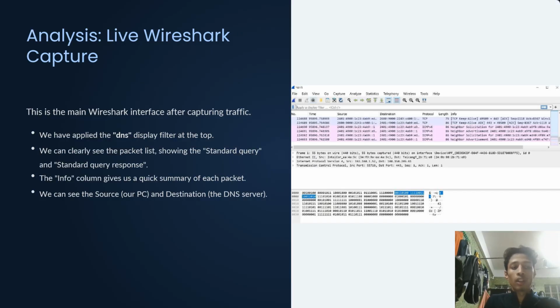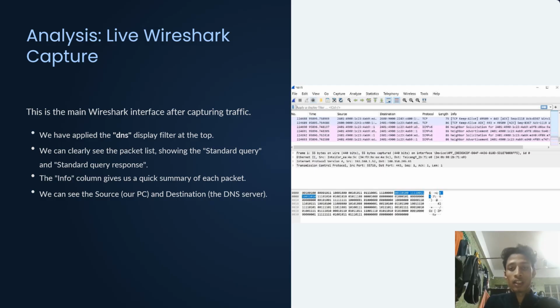Okay, so now let's move to the practical analysis. This is the screenshot of my main Wireshark interface after I have run my test and applied the DNS filter. As you can see at the top, the DNS filter is active. In the main packet list, we can clearly see the two packets we are interested in.